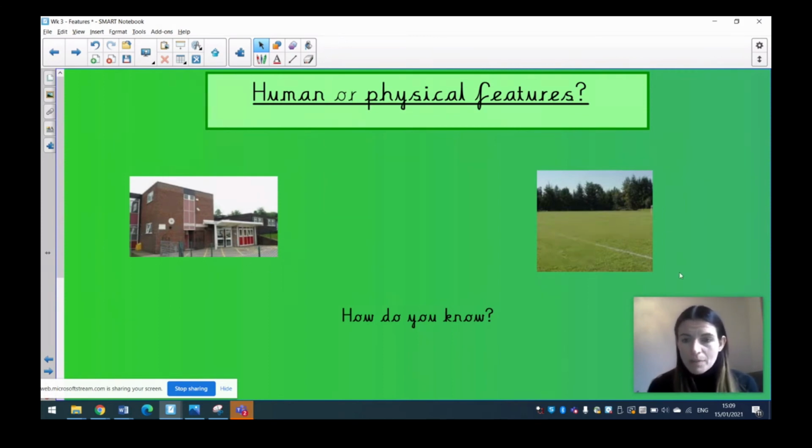What did you think about our school grounds? You were absolutely right if you said physical feature. Well done. How do you know? There's lots of trees. Okay, the grass, it's all natural. It's grown naturally. So well done if you got that right, everybody.